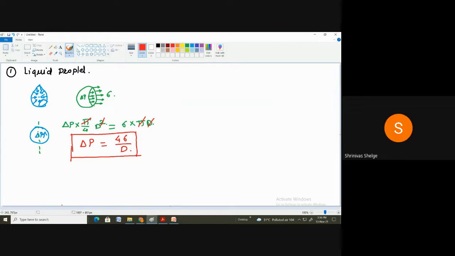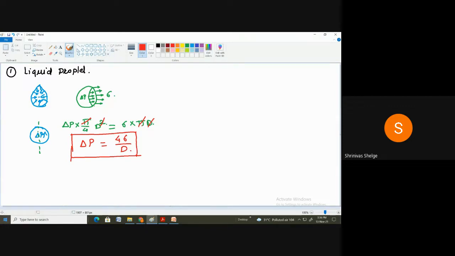So this is about the liquid droplet. You must remember these formulae for the liquid droplet, liquid jet, and the hollow bubble, because you can find questions on surface tension. Mostly they will ask for these formulas. They will ask numericals depending upon this formula. So remember these formulas for the liquid droplet, liquid jet, and the hollow bubble.